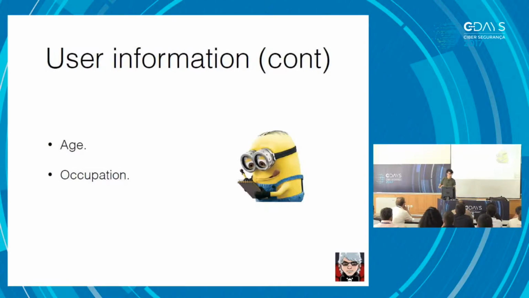His occupation and age is also important, because as we grow old, our memory tries to play tricks with us. So a few years ago, I could easily memorize 20 passwords with 20 characters or more, and these days, not so much.